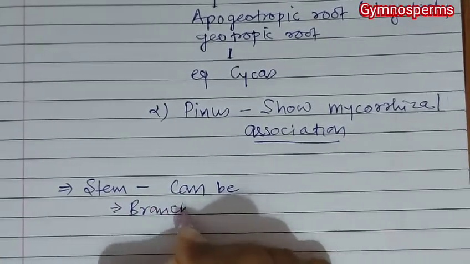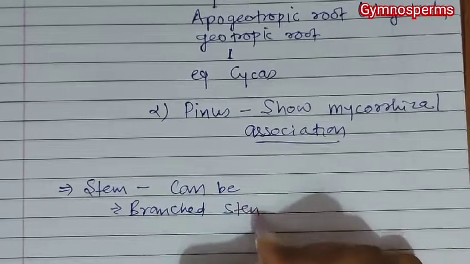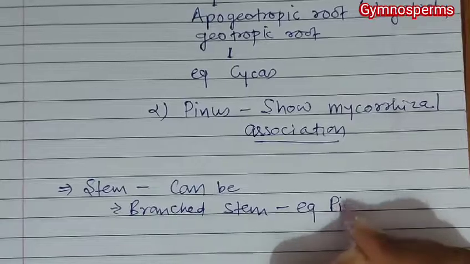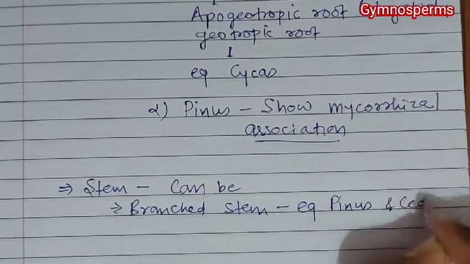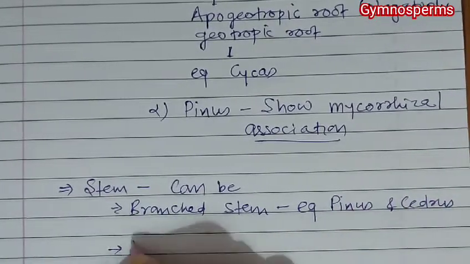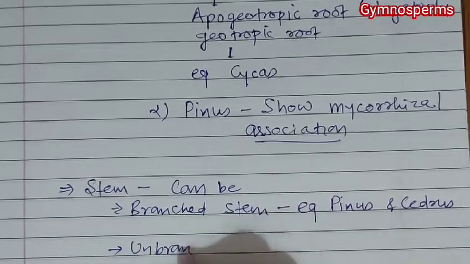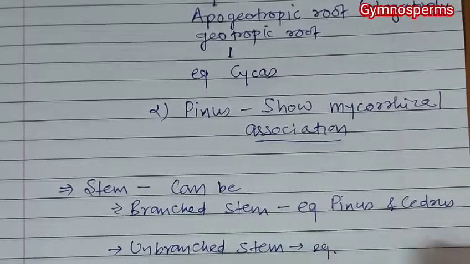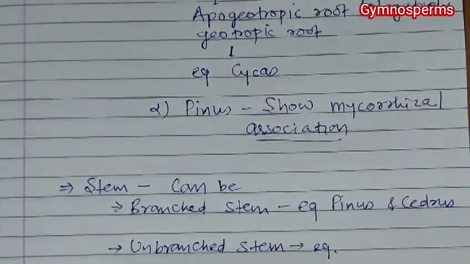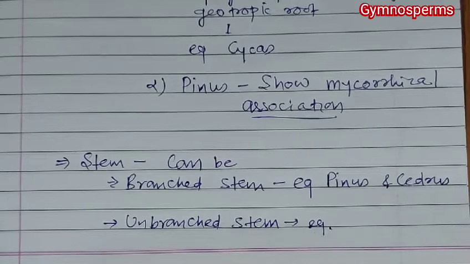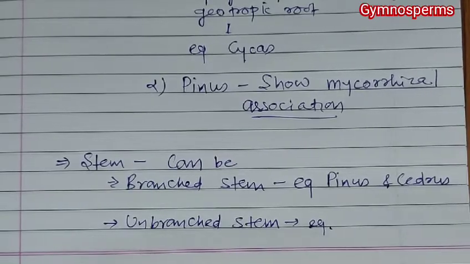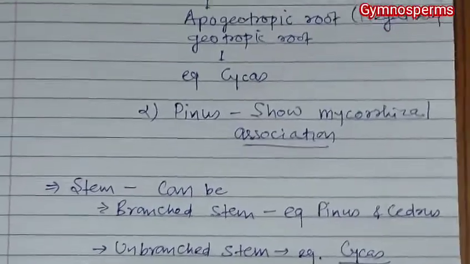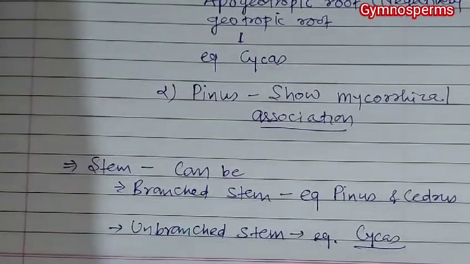Now branched stem is found in case of Pinus and Cedrus, whereas unbranched stem is found in case of Cycas. So Cycas have an unbranched stem, whereas Pinus have a branched stem.